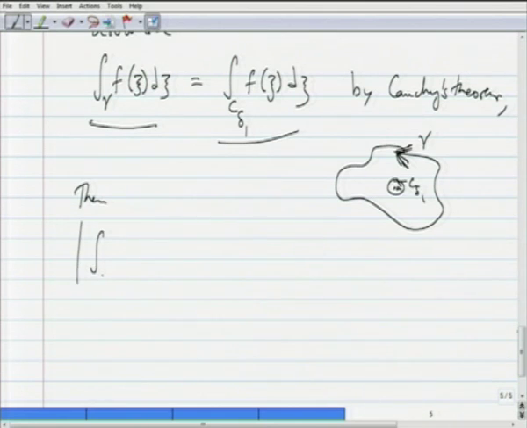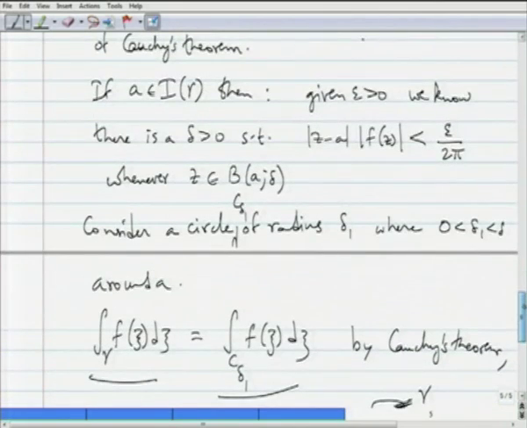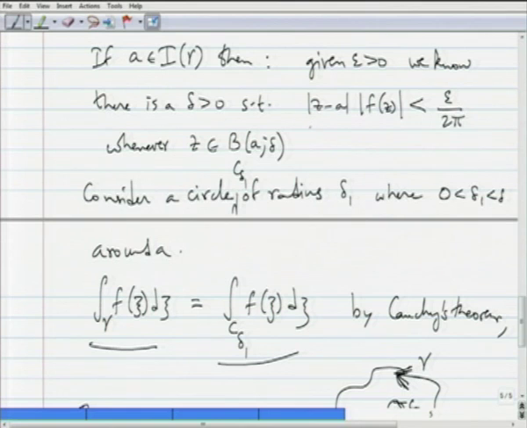Then the modulus of this integral of f of zeta d zeta is less than or equal to the integration over C delta 1 of the modulus of f of zeta times modulus of d zeta, which is strictly less than 1 by 2 pi times the integration of epsilon over modulus of zeta minus a times modulus of d zeta, because modulus of zeta minus a times modulus of f of zeta is less than epsilon by 2 pi.